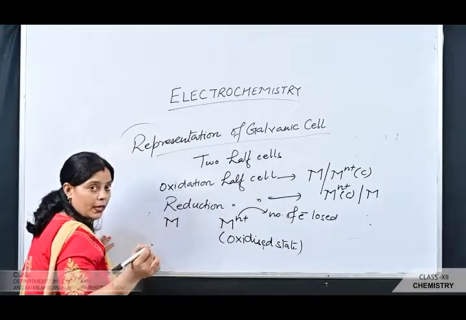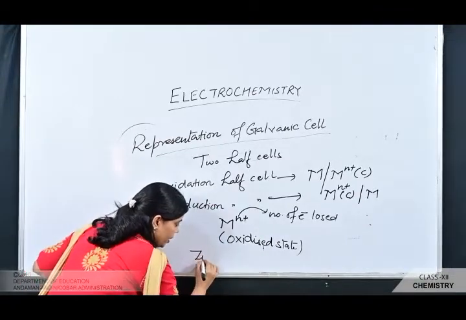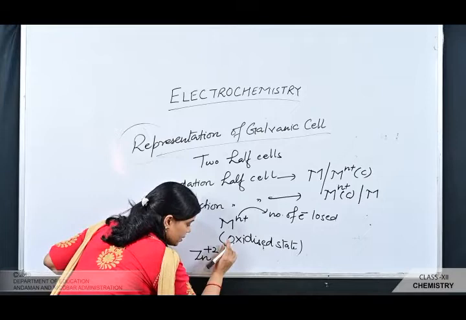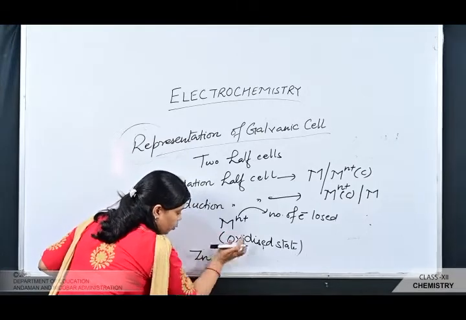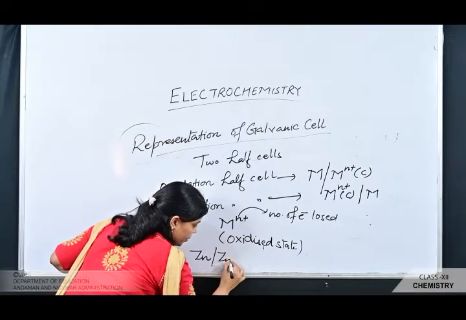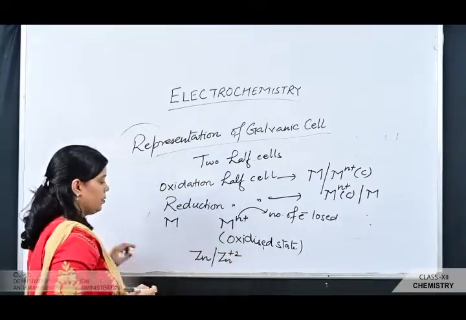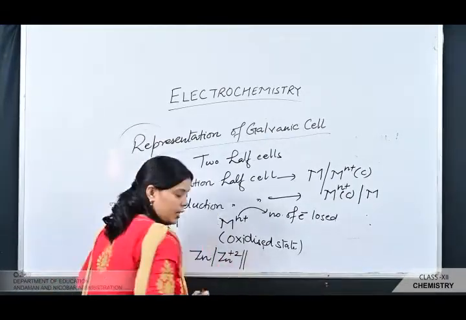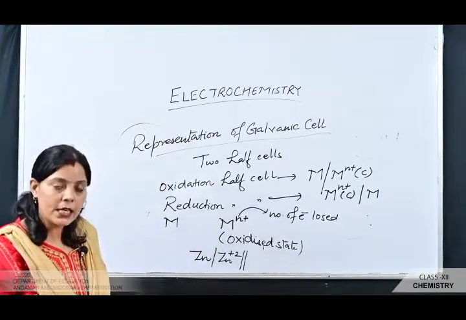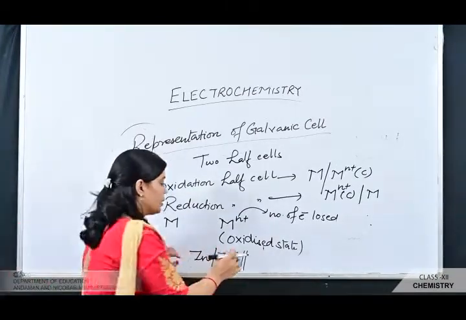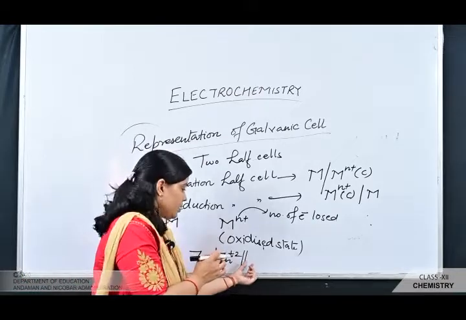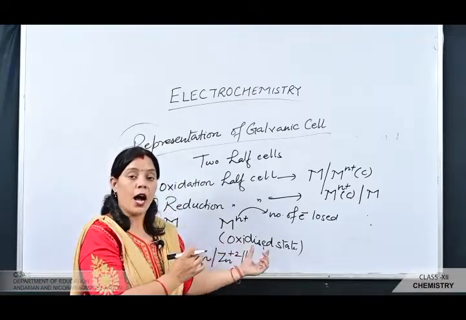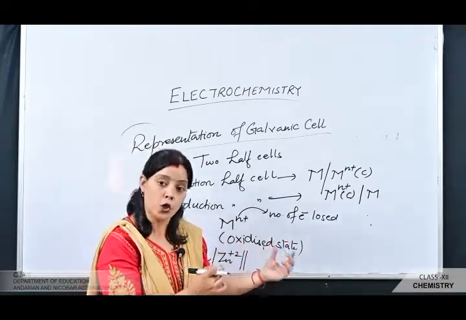In the case of the Daniell cell, the anode is Zn converted into Zn 2 plus. This is the oxidation half cell, and a double vertical line is placed between the oxidation half cell and the reduction half cell. These two vertical lines indicate that the two half cells are separated by the salt bridge.